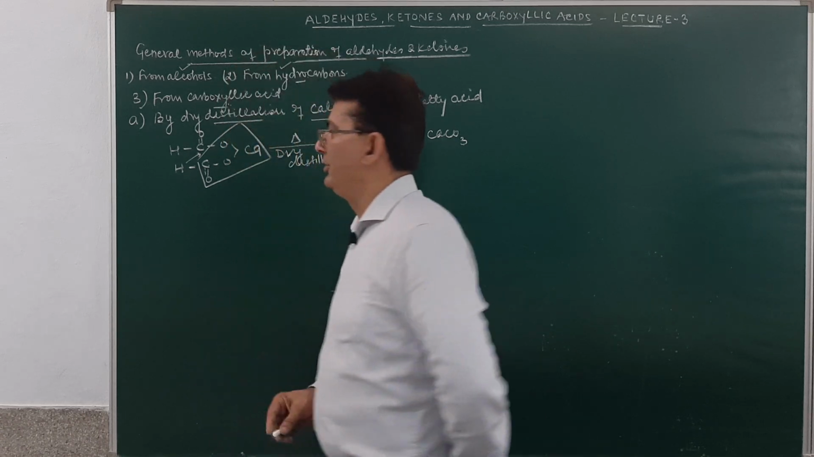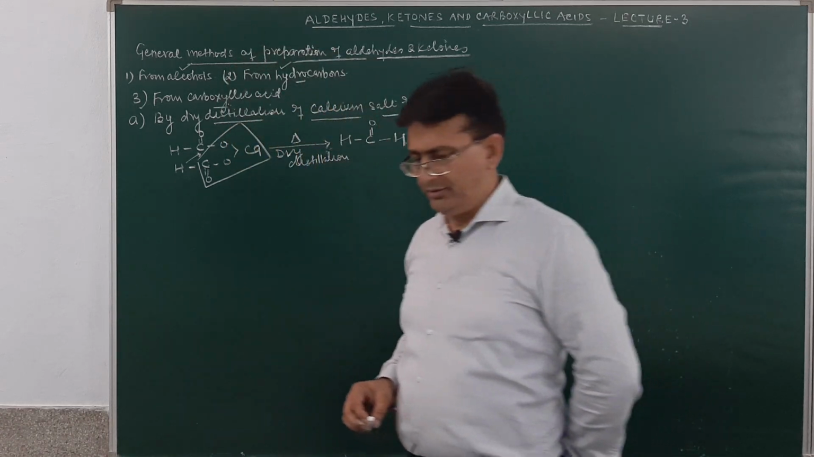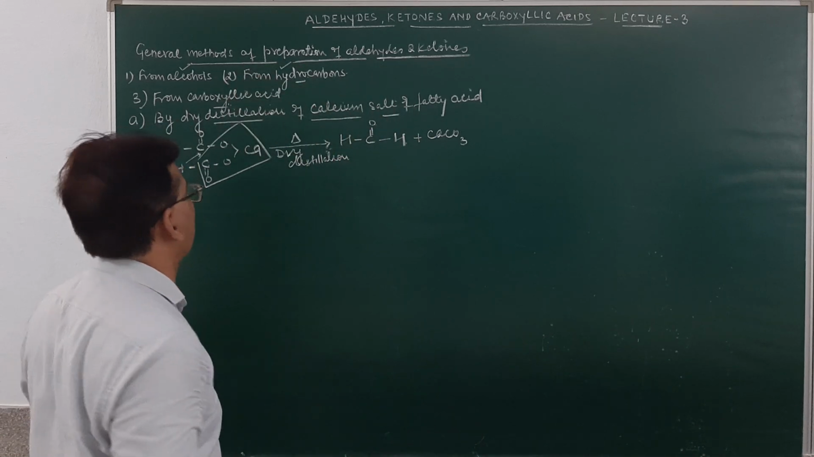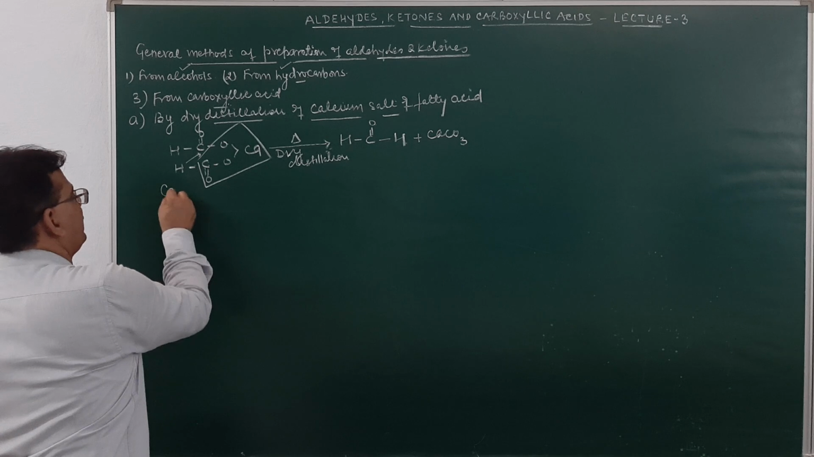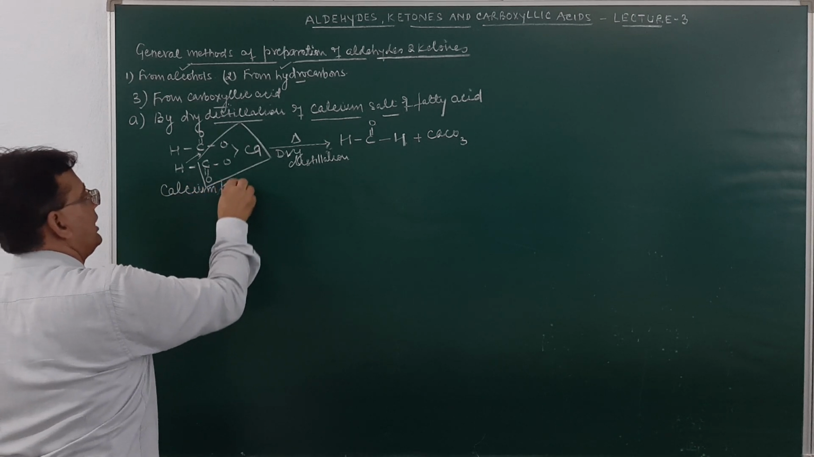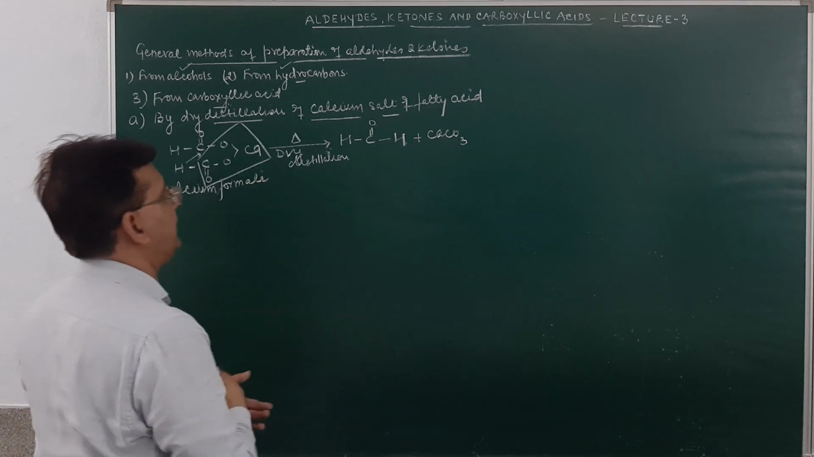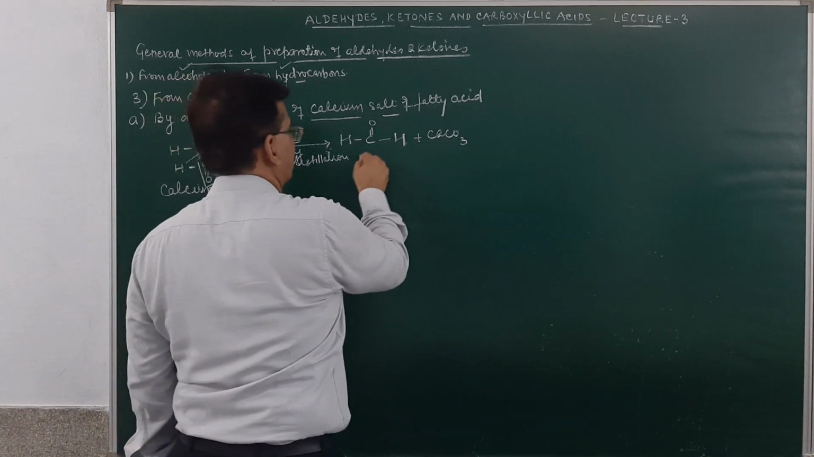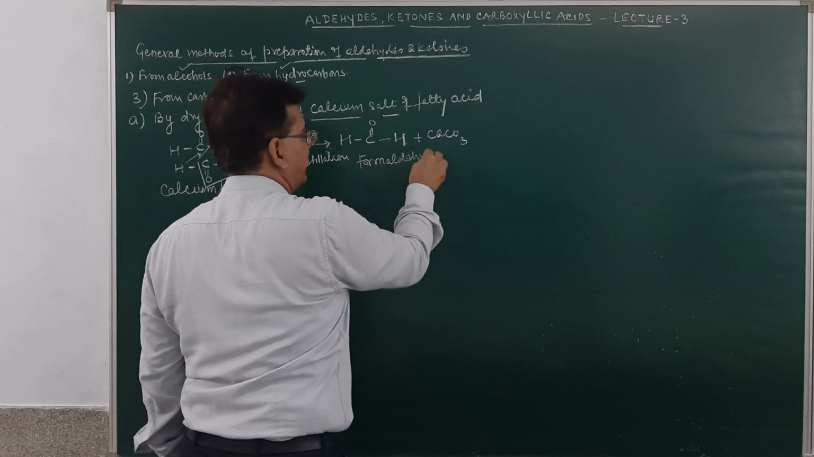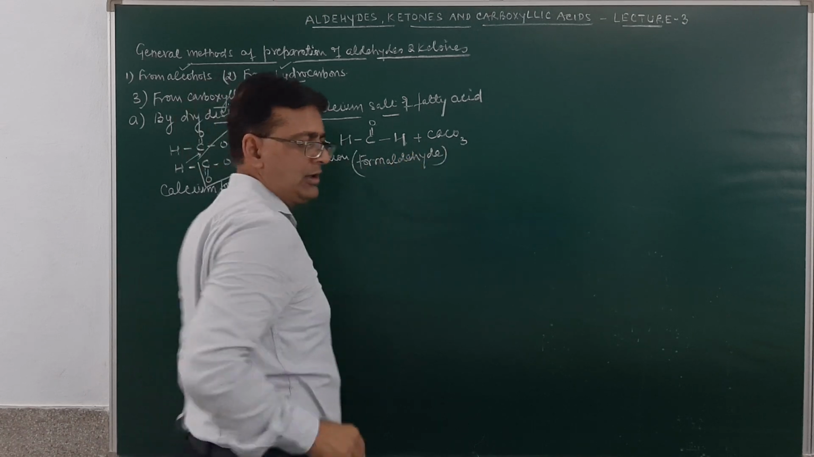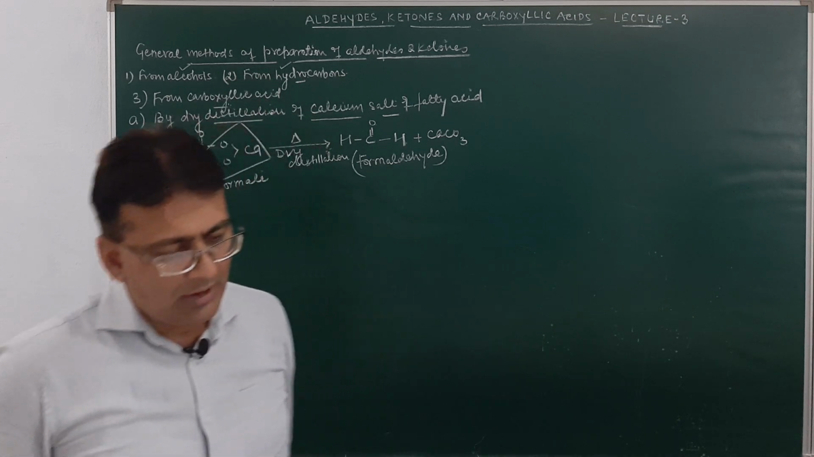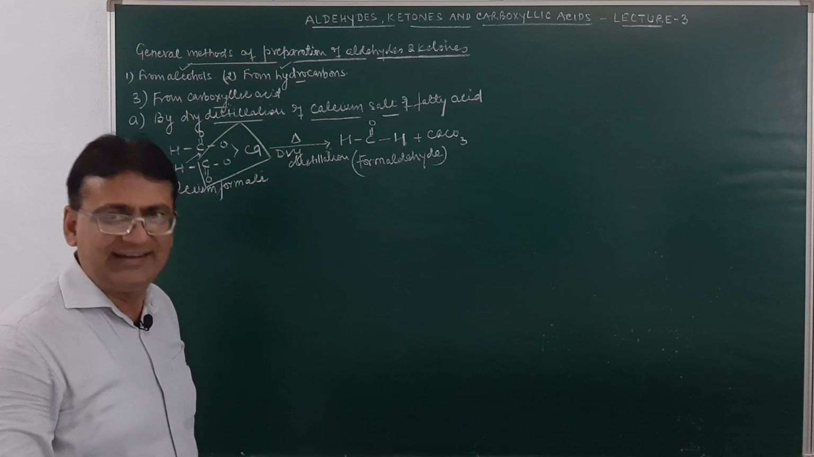Am I clear or not? So, if you take calcium formate, on dry distillation it will result in the formation of formaldehyde. This is calcium formate. Calcium formate on dry distillation will result in the formation of formaldehyde. Am I clear? Now, when we take a mixture of calcium formate and calcium acetate